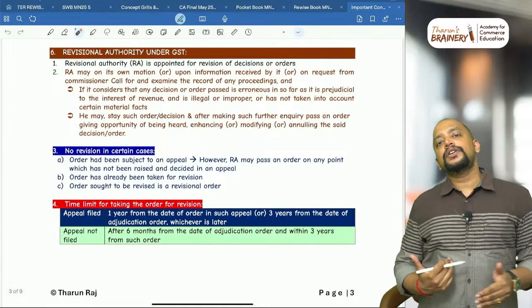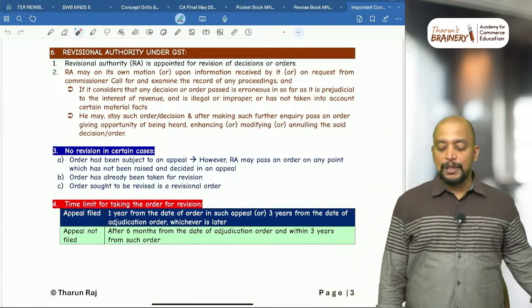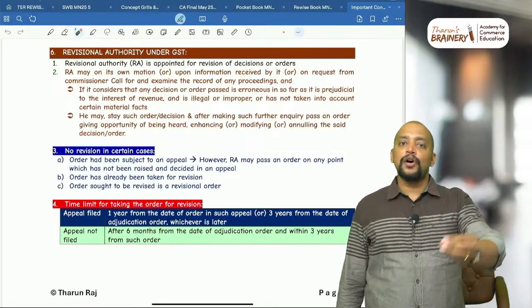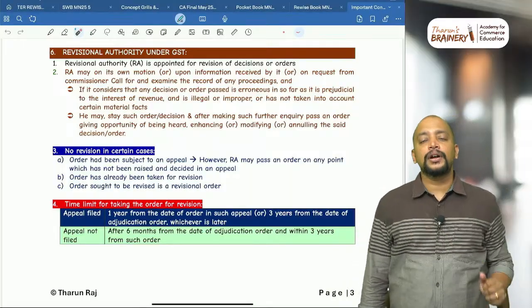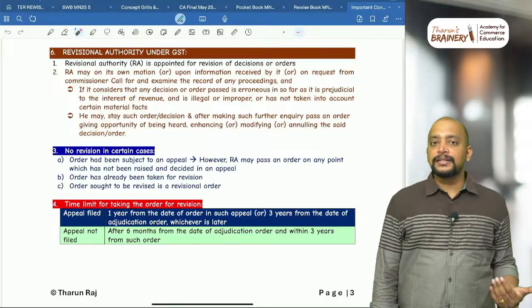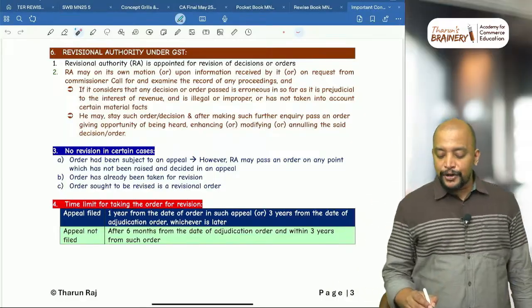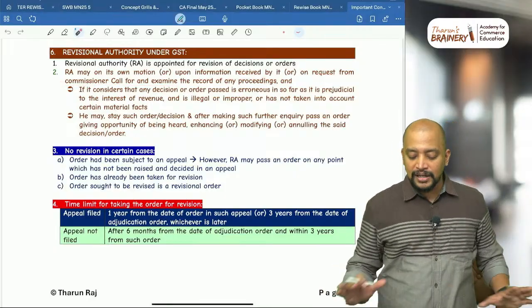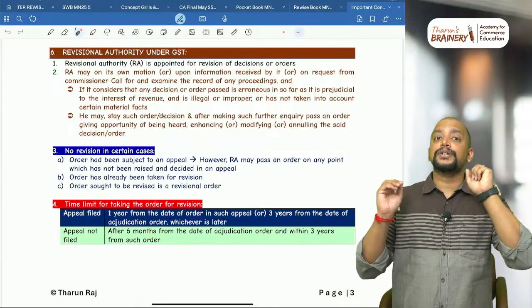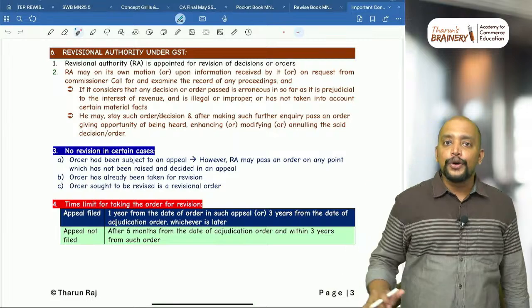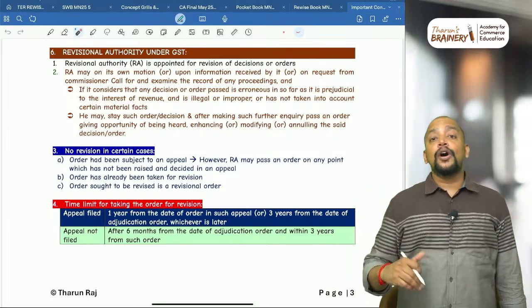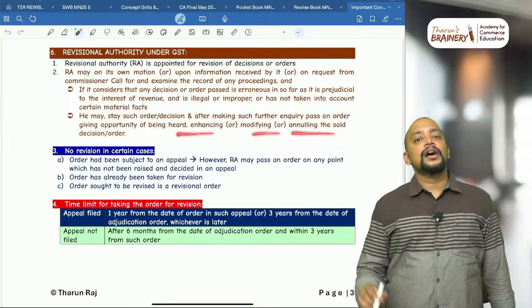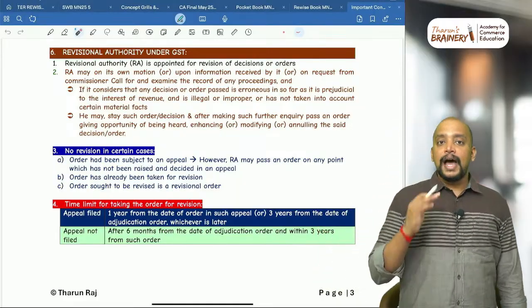Then revisional authority under GST. So usually revisional authority will be appointed for the purpose of revision of adjudication orders. Adjudication order is passed by the officer, so demand order or adjudication order, and that may be incorrect. For that reason, revisional authority will take up the order for revision and may, on its own motion or upon information received by it or on request from commissioner, call for and examine the record of any proceedings, and if they consider that the particular adjudication order is illegal or erroneous or prejudicial to the interest of revenue or has not considered certain material facts, what they will do, either they will enhance or modify or annul the particular adjudication order, and that is about this.